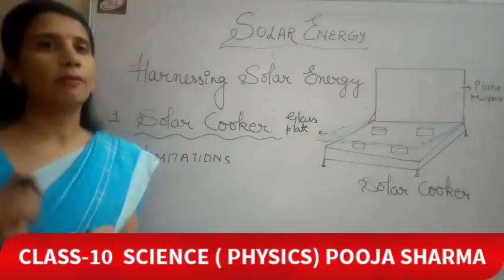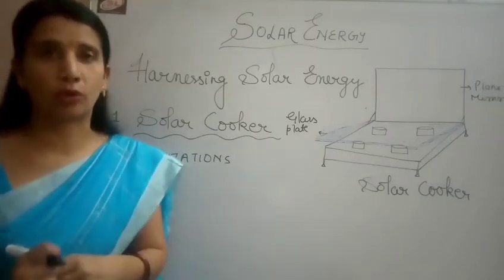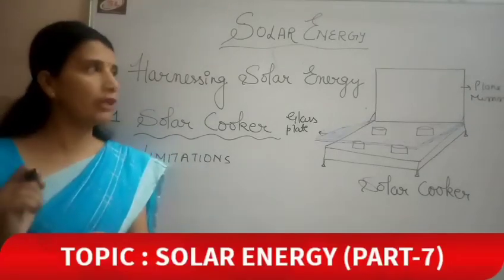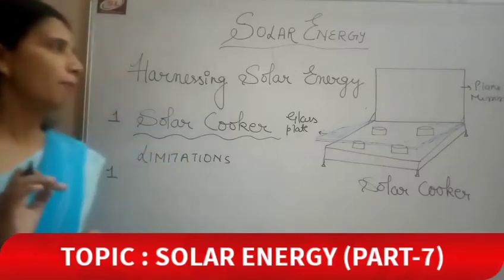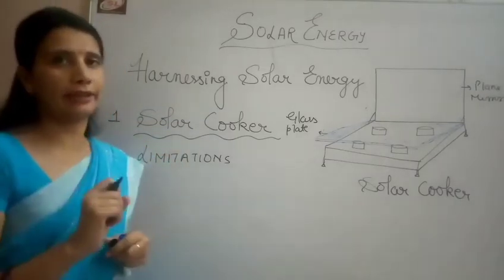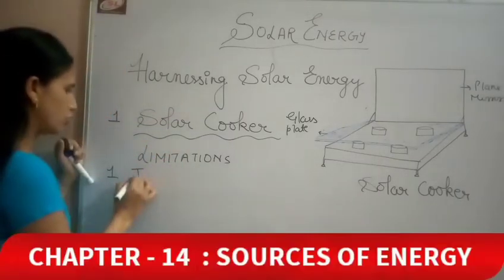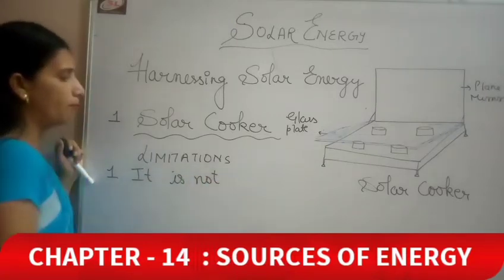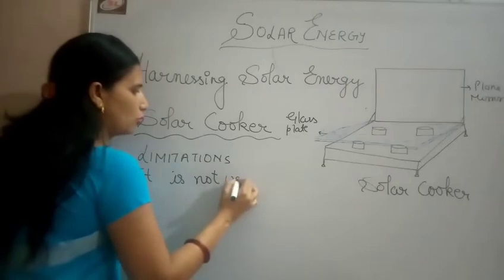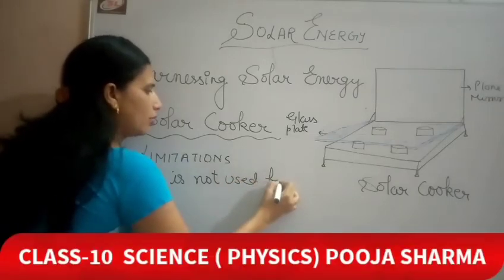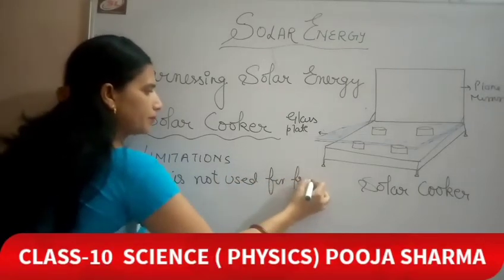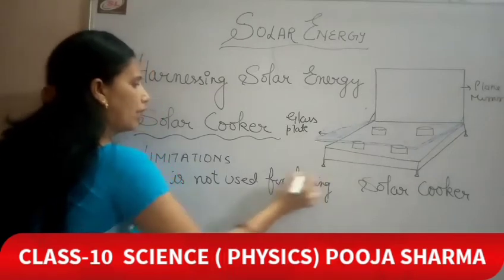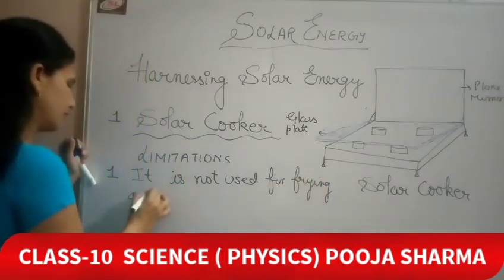We cannot bake or fry in a solar cooker. In a solar cooker we can prepare our Maggi also, but we cannot fry anything. So it is not used for frying or baking purposes.